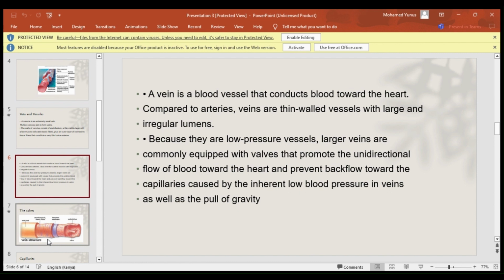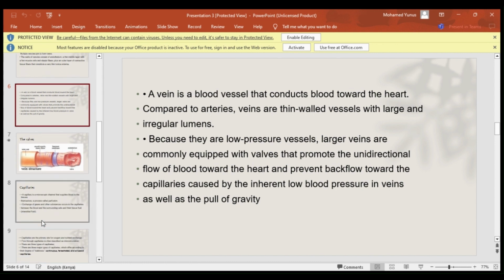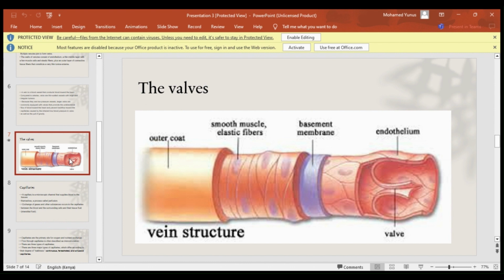The valves also prevent backflow, which is due to maybe gravity and the low blood pressures within the vein. When the blood pressure is low, the blood might not be able to move steadily towards the heart, and gravity also hinders this blood flow towards the heart. So that's the function of the valves: they enable the blood to move smoothly towards the heart. Here is the diagram of our valve. This obviously is a vein.